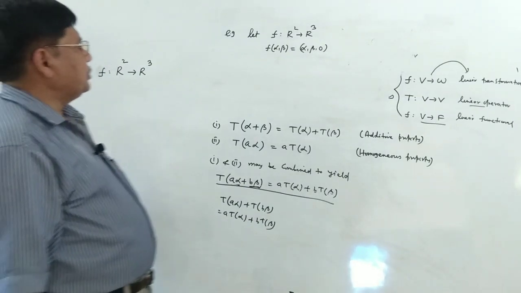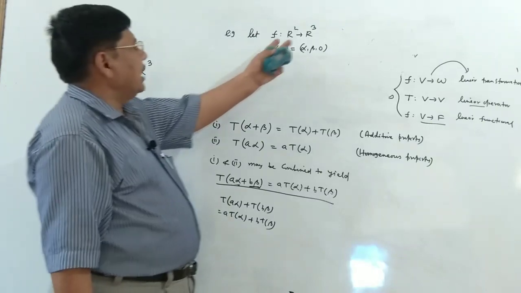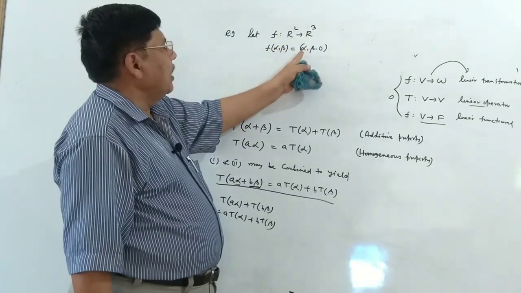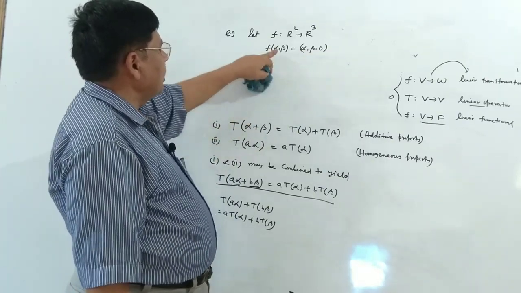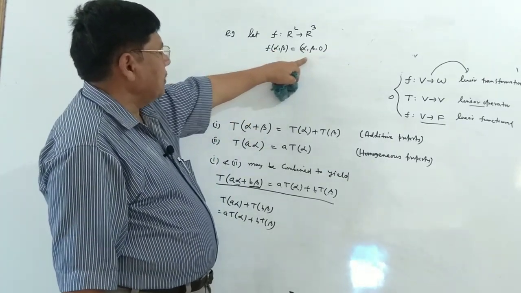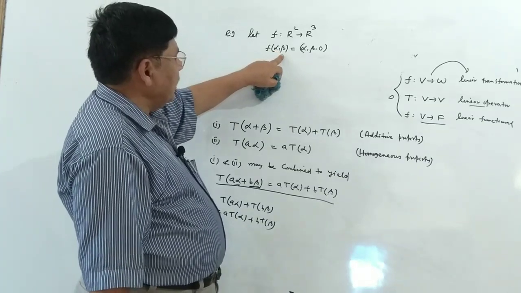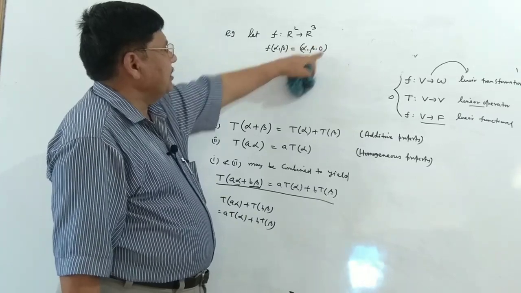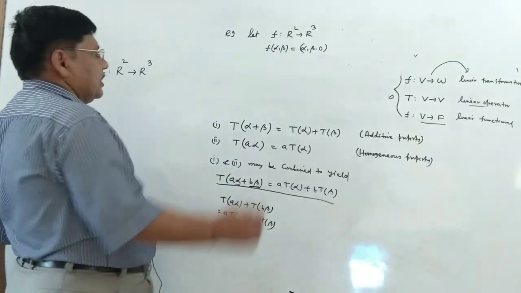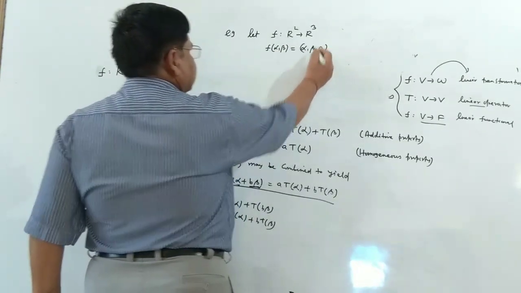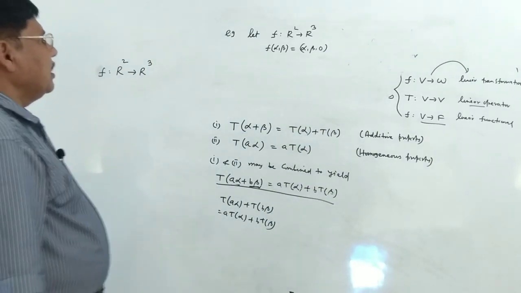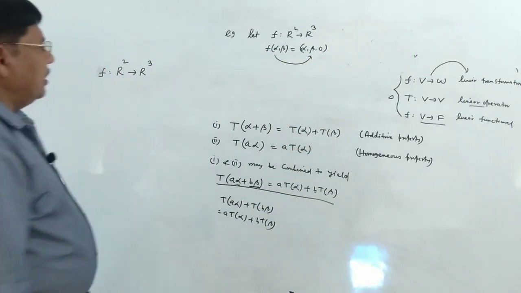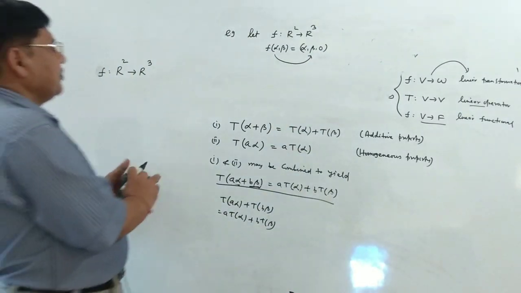It is very interesting to watch that members of the domain are ordered pairs and members of the codomain are ordered triplets. So an ordered pair is mapped to an ordered triplet, but mind, they are mapped to the same coordinates in the three-dimensional space, which is in fact precisely the two-dimensional xy plane, because the z coordinate is absent here. Now this transformation is a linear transformation. We shall be proving this.